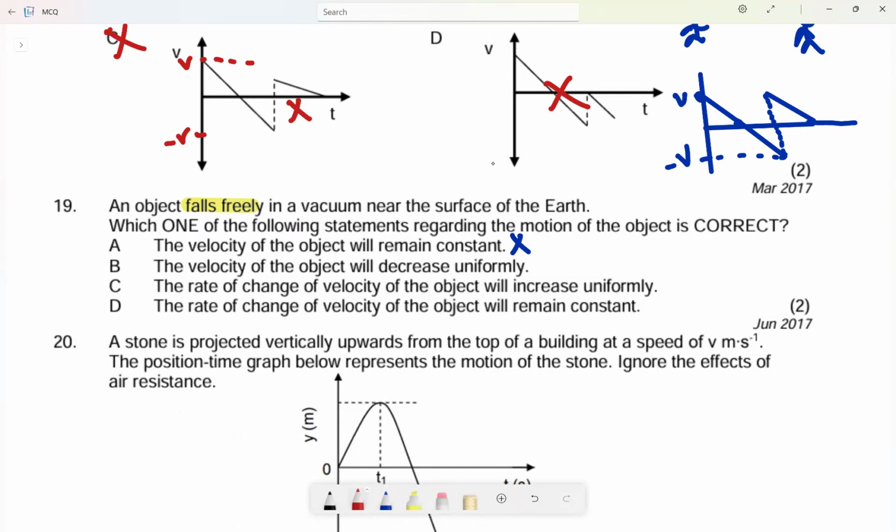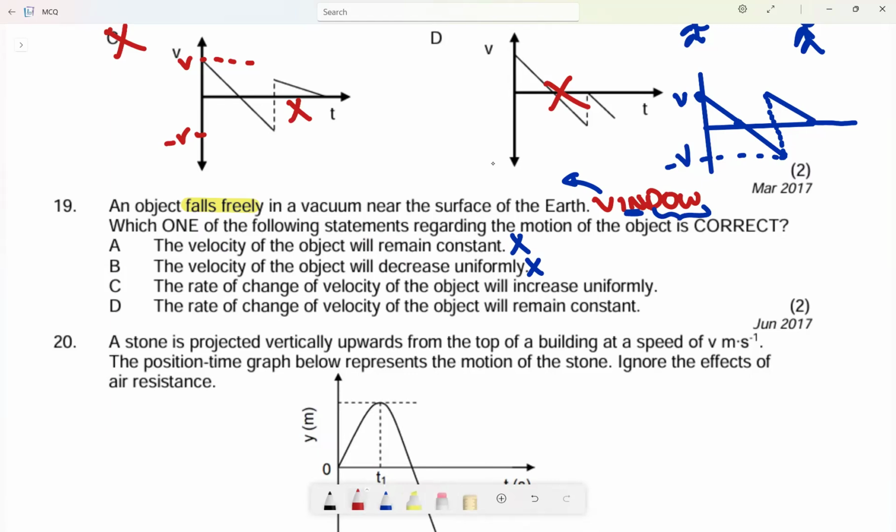An object falls freely. No way, now it is going to decrease. Remember the analogy of the window from the video that I explained in the vertical projectile motion. The window says velocity increases as you go down. So this is not correct, because the velocity of the object as it goes down will increase uniformly. The rate of change of velocity will not increase, the velocity will.